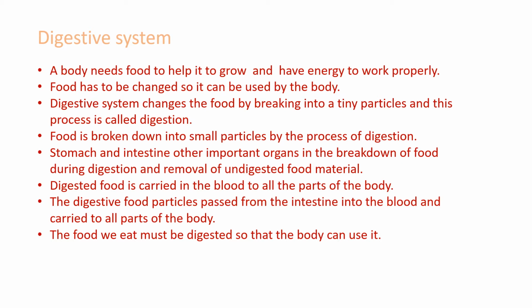The stomach and the intestines digest the food. They are the main organs of the digestive system. Stomach and intestines are important organs in the breakdown of the food during digestion and the removal of the undigested food material. Digested food is then carried into the blood to all the parts of the body. The digested food particles pass from the intestine into the blood and are then carried to all the parts of the body. The food we eat must be digested so that the body can use it.